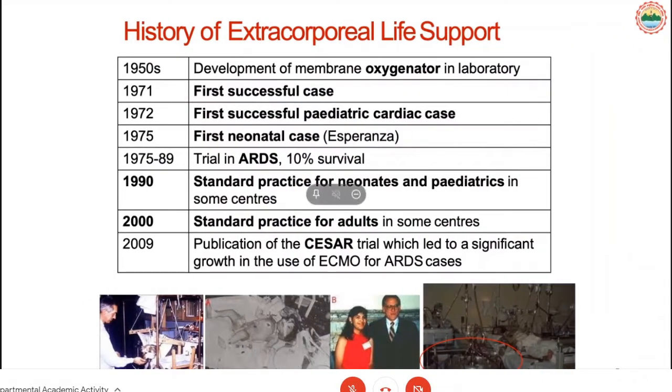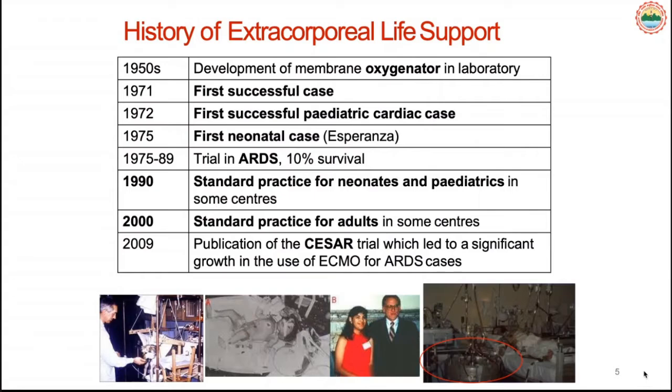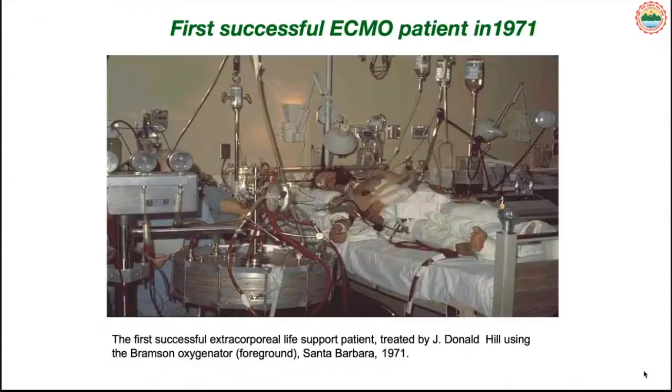Then there was a trial called the CESAR trial, and after the CESAR trial, it was shown that mortality in cases of ARDS was significantly improved after applying ECMO. So these practices in adult cases have increased after 2009.